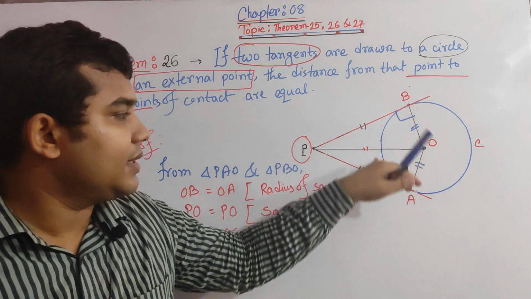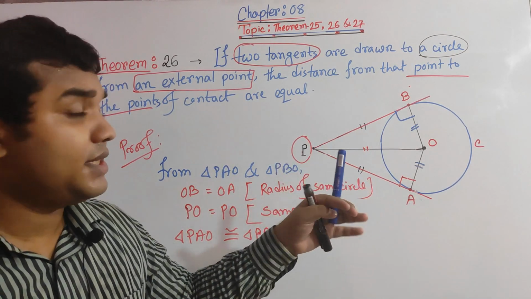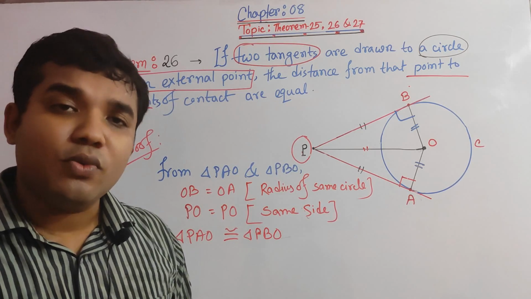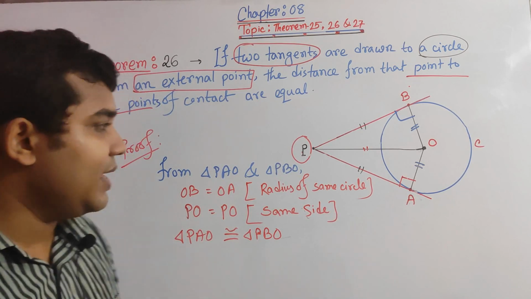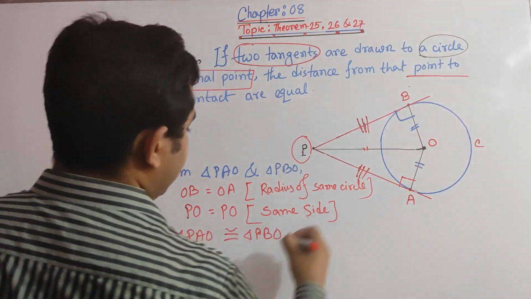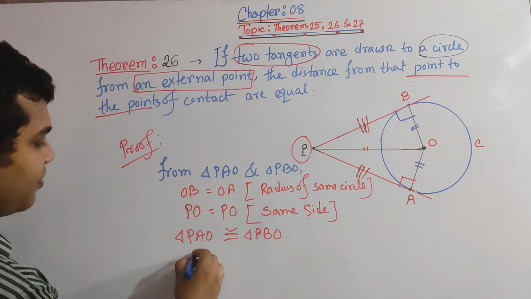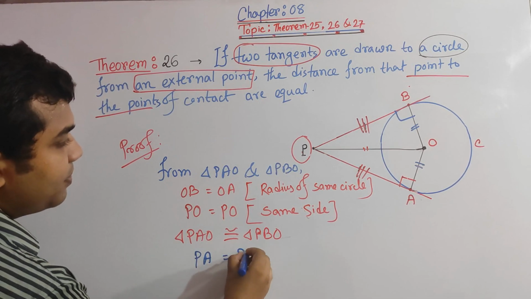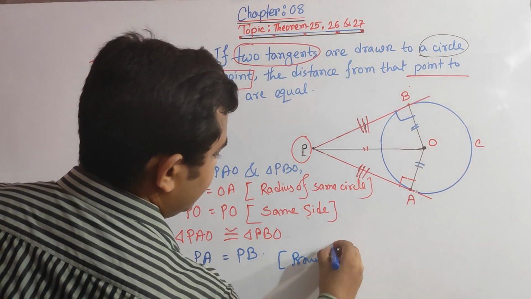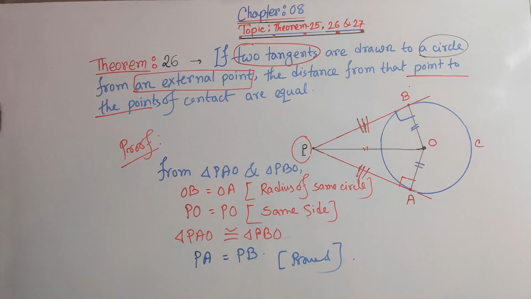Since these two triangles are congruent, every side must be equal to the corresponding side, and every angle must be equal to the corresponding angle. So obviously this side is equal to this side. That is, PA is equal to PB, hence proved. Clear?